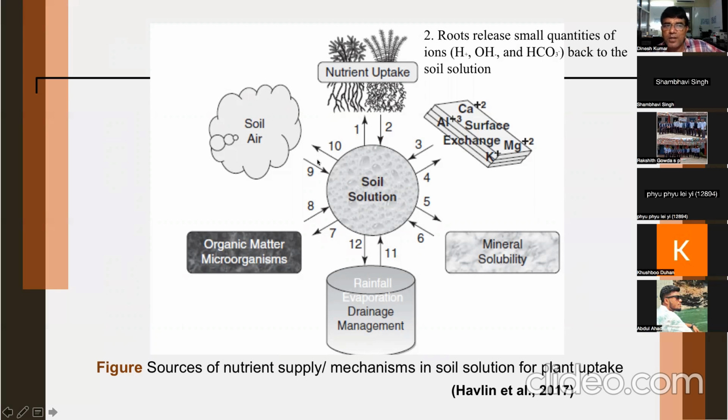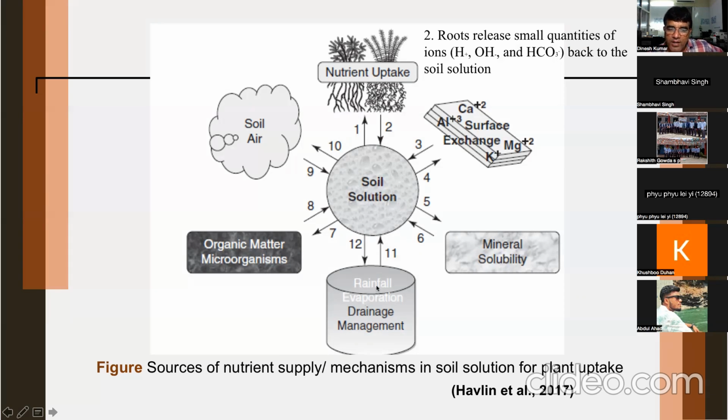They can come to the soil and they can go back to the air, volatilization, etc. Nutrients are removed by plant uptake. They can come to the soil solution from exchangeable sites or from colloids. Soil colloids, these nutrients can come, and some can come from primary mineral or other fixed form of nutrients can be solubilized and they can come to soil solution.